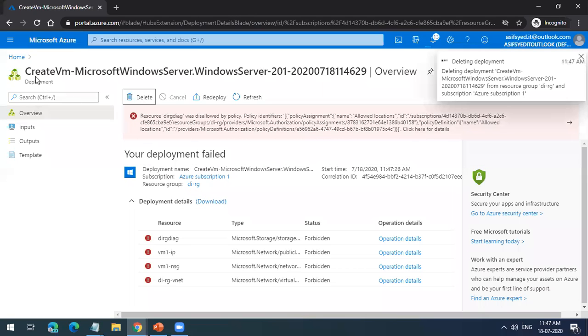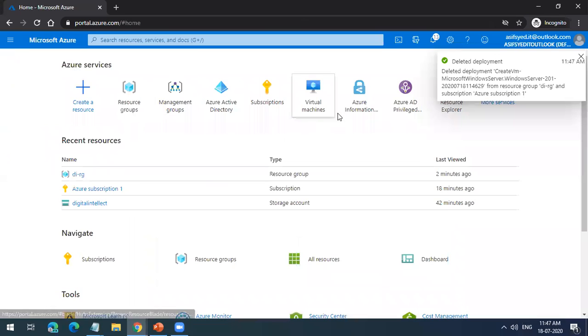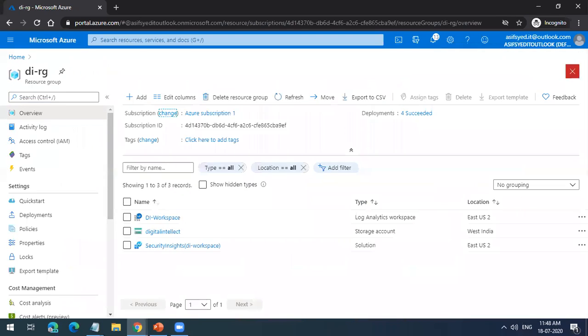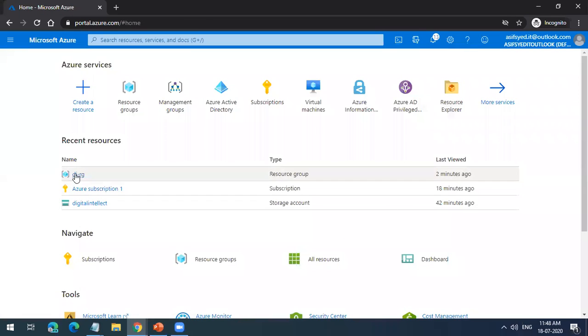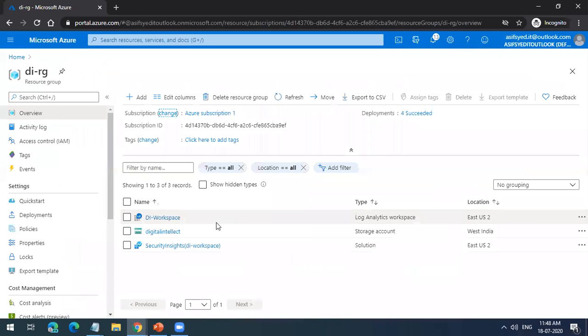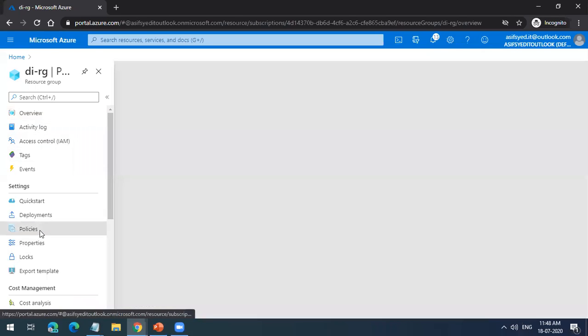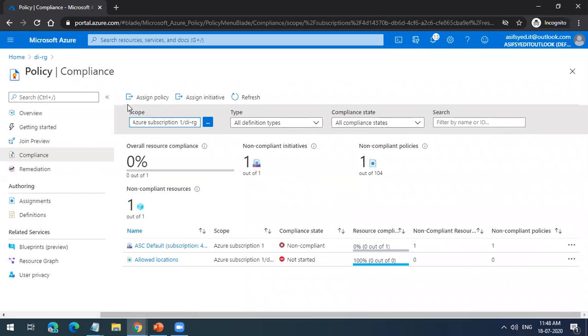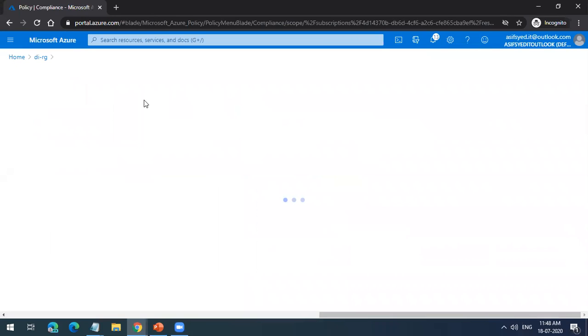Let me go to that resource group again. I'll go to this resource group and I'll go to the policy. You have a lot of inbuilt policies. Microsoft has a lot of policies which are already created for you. You can see whether I'm compliant or not. You can see I'm non-compliant because I tried to create one VM in East US.